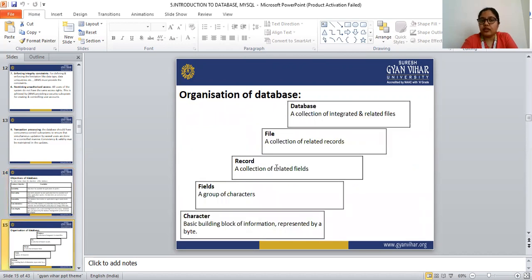Let's see the organization of a database, how we can organize a database. So first, what is a database?